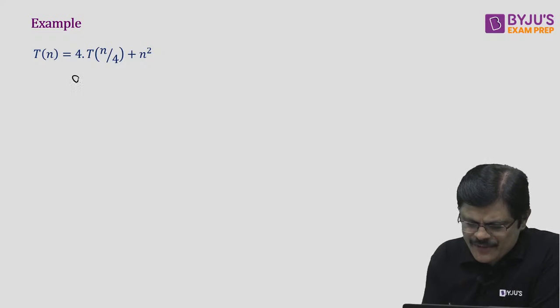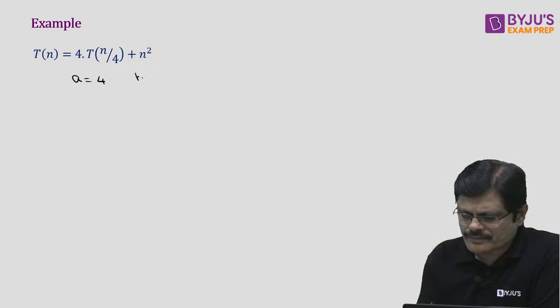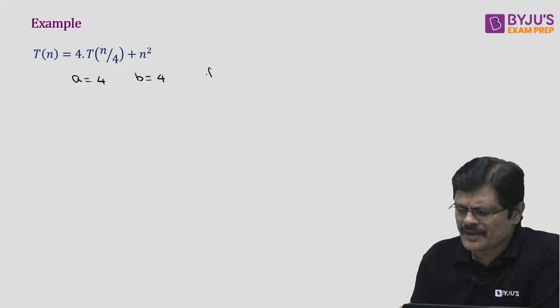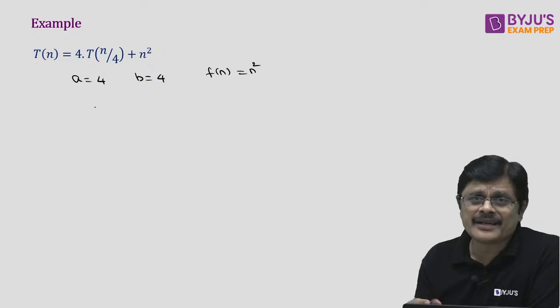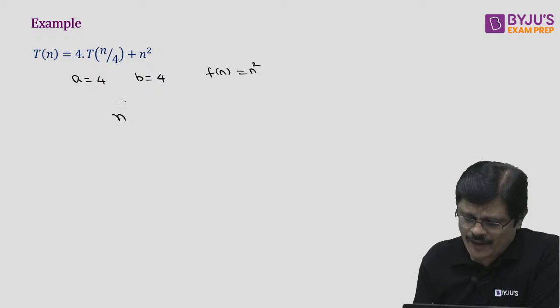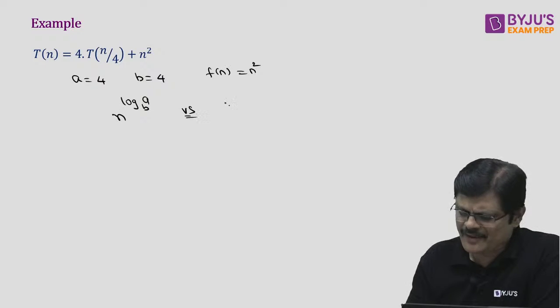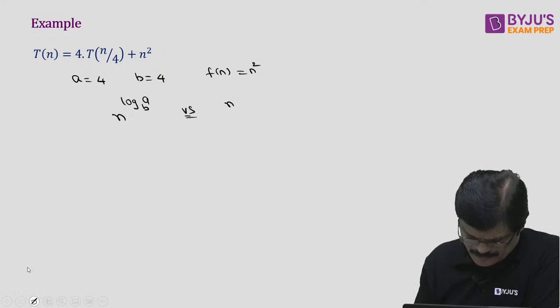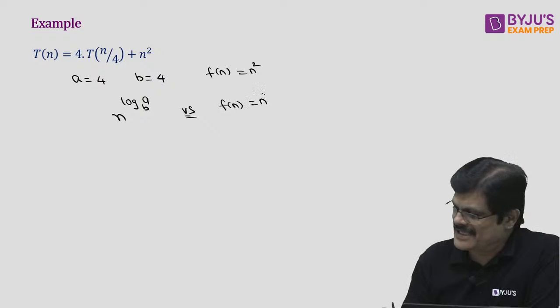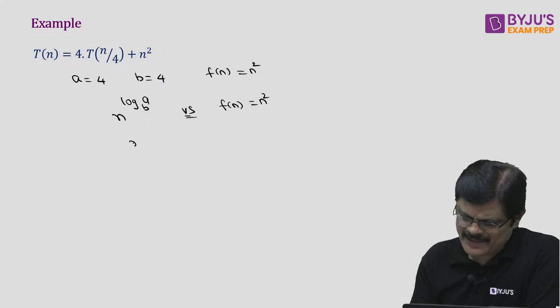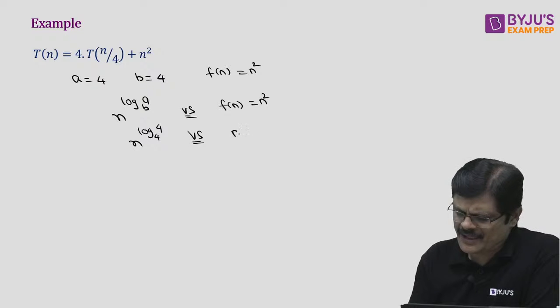Now here A is 4, B is 4, f(n) is n square. Now if you consider n power log A to the base B compared with f(n), which is n square, in this case, what happens? n power log 4 to the base 4 compared with n square.